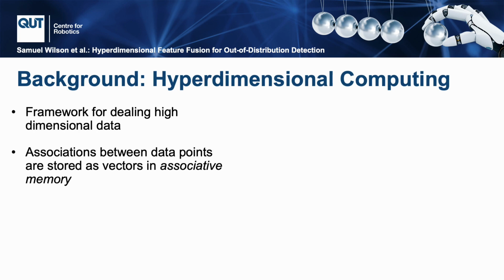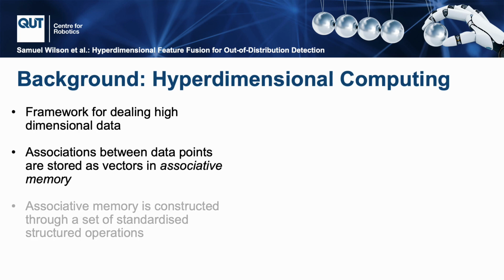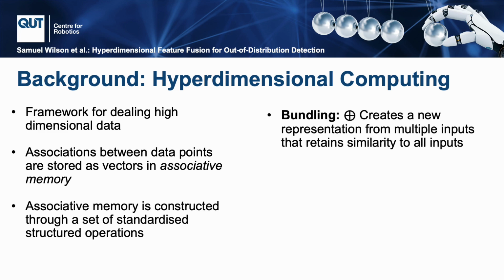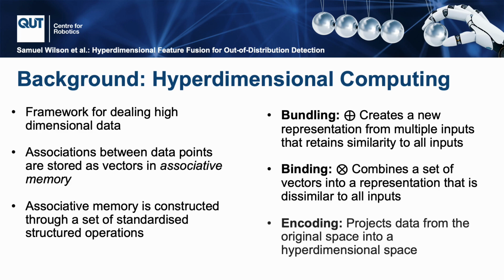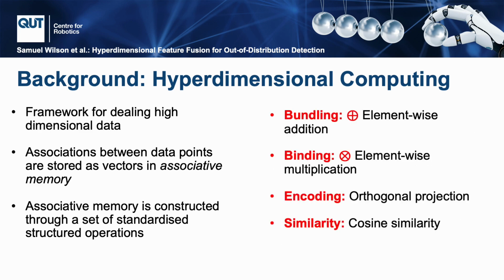In hyperdimensional computing, associations between data points are stored as vectors in associative memory, which we construct through a set of standardized operations. For our purposes, we care about bundling, which creates a new representation that is similar to all of its inputs, binding, which creates a new representation that is dissimilar to all of its inputs, and encoding, which projects data from some original space into the hyperdimensional space. We utilize these operations in our work as our specific implementations of these hyperdimensional computing operations.